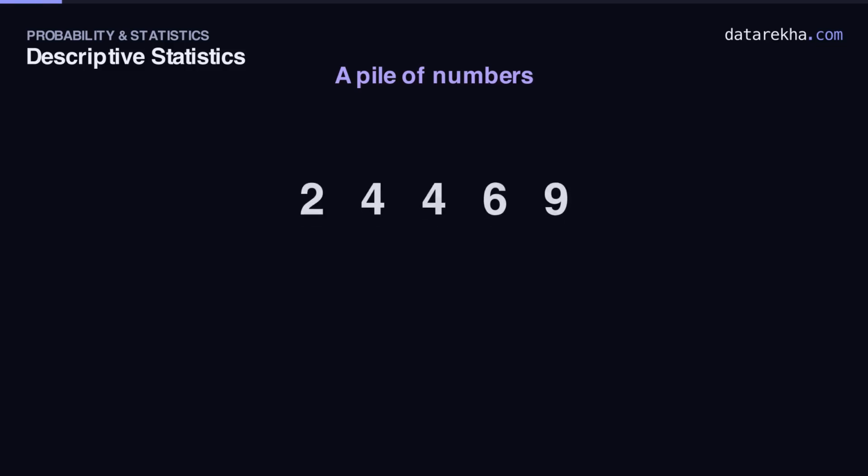5 students take a short quiz out of 10, and here are their marks: 2, 4, 4, 6, and 9. A parent walks up and asks the simplest question: "So, how did the class do?" You could answer 3 ways.